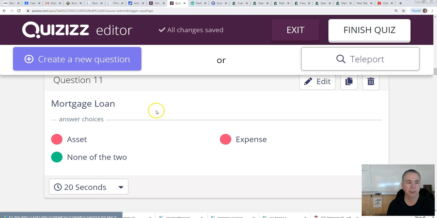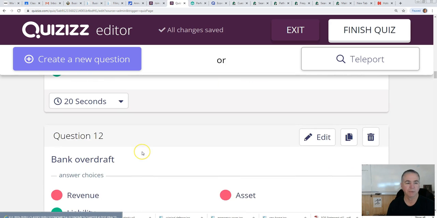Anytime you have a loan, that's going to be a liability, and in this one, it's neither an expense or an asset. It is, well, for this answer, none of these because it's a liability.